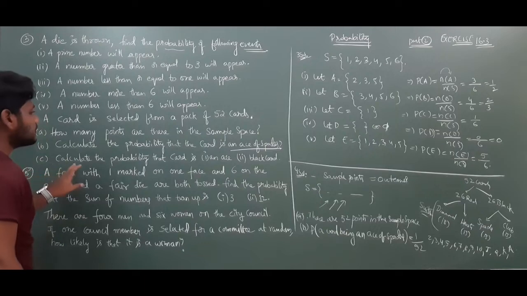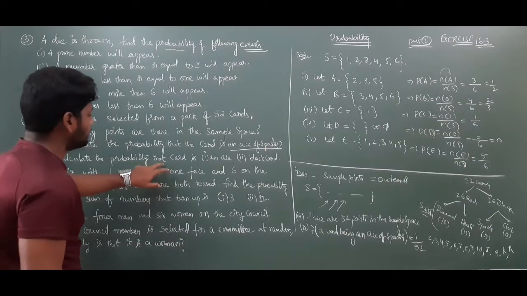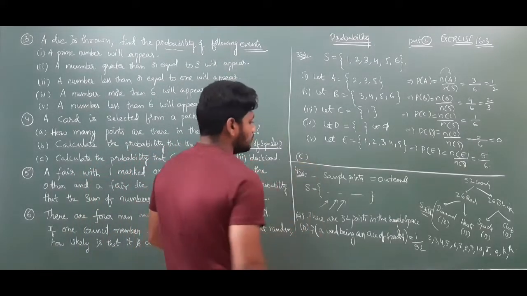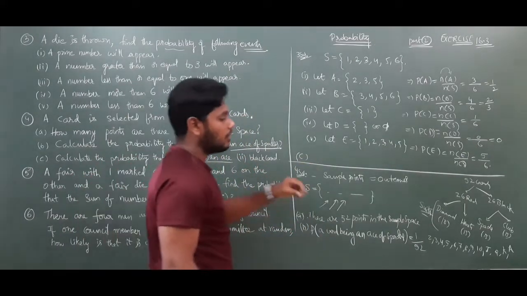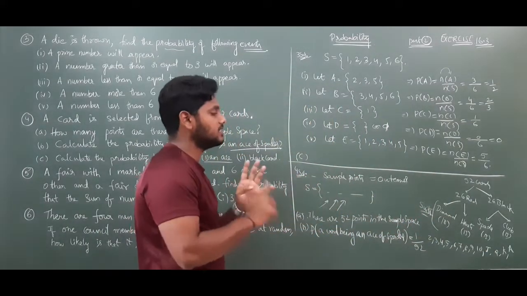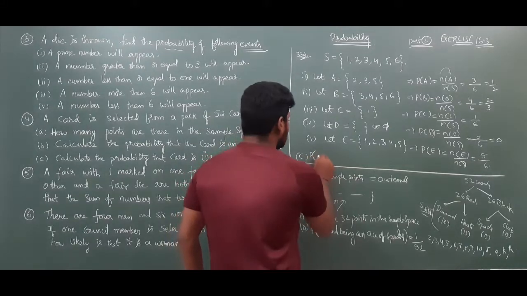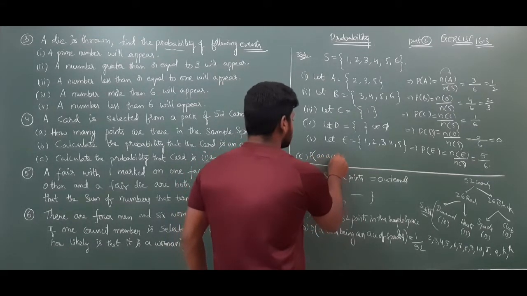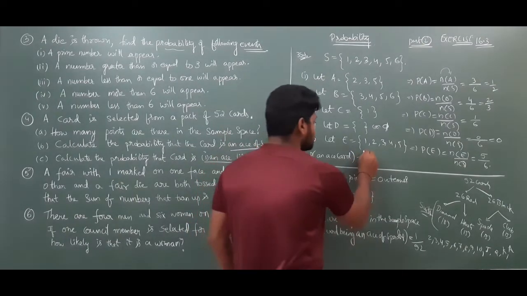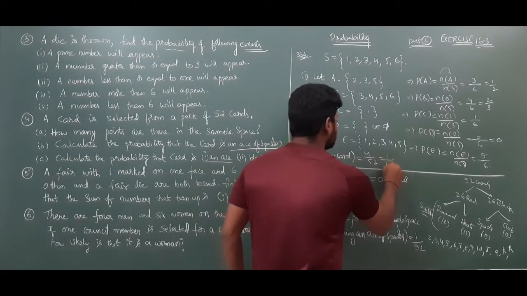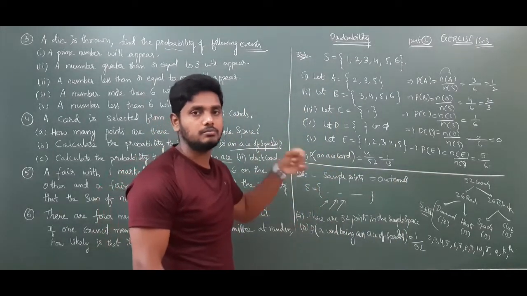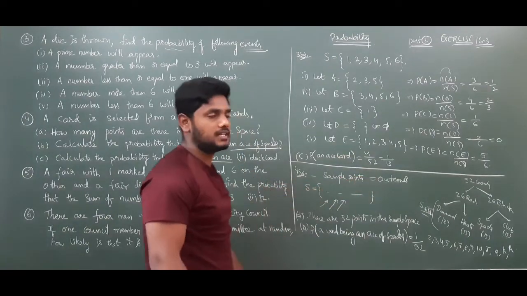Next, third one. Calculate the probability that the card is an ace. How many ace cards will be there? 4 aces. What are those? Diamond ace, heart ace, spade ace and club ace. So therefore, the probability of drawing an ace card, one card out of 52, is 4 by 52, which is 1 by 13. Because 4 ace cards will be there out of 52.